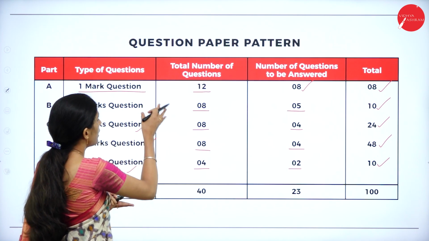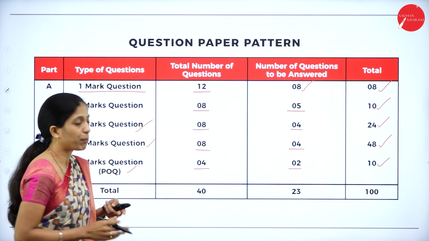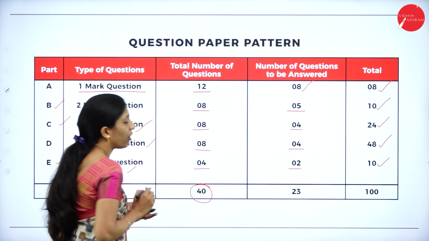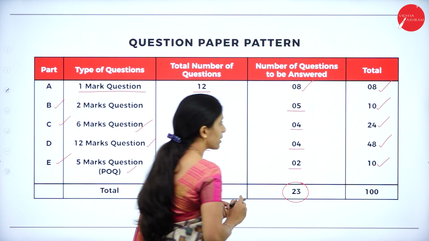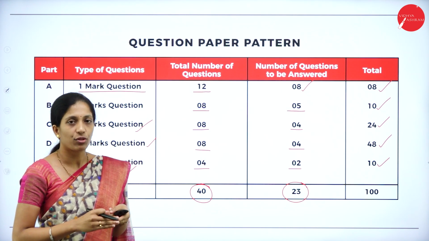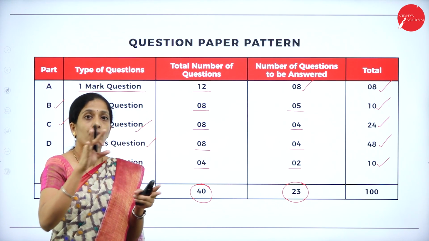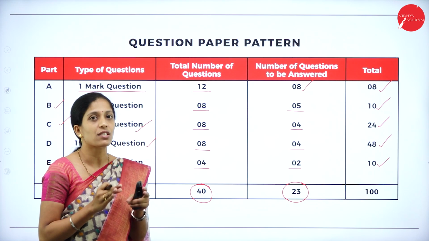So the total number of questions in your question paper will be 40 questions. Out of 40 questions you have to answer any 23 questions. So section wise you have to answer. It's not just that from the whole question paper you have to just answer 23.